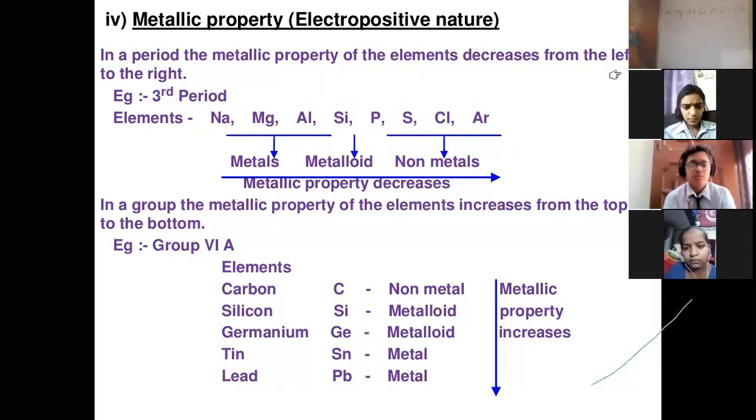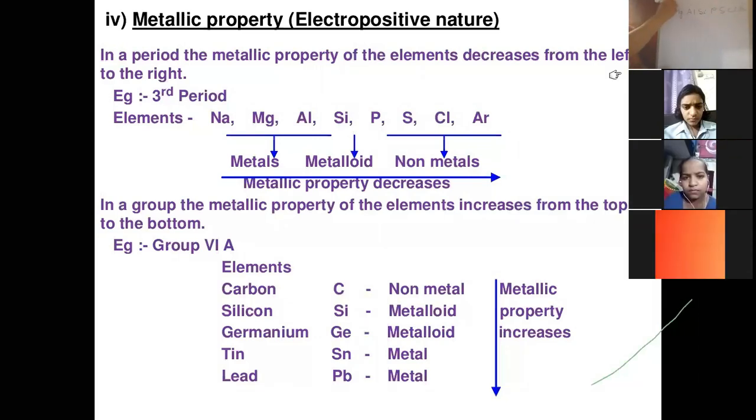Even if I talk about lithium, beryllium, boron, carbon, nitrogen, oxygen, fluorine, and neon. This is period number 2, and this is period number 3.